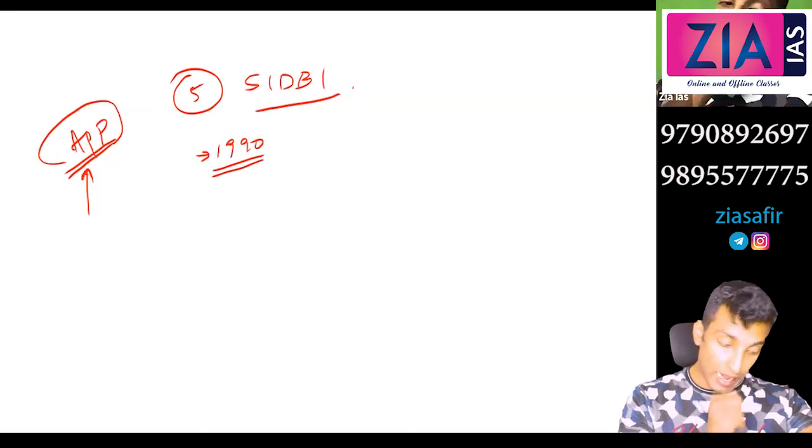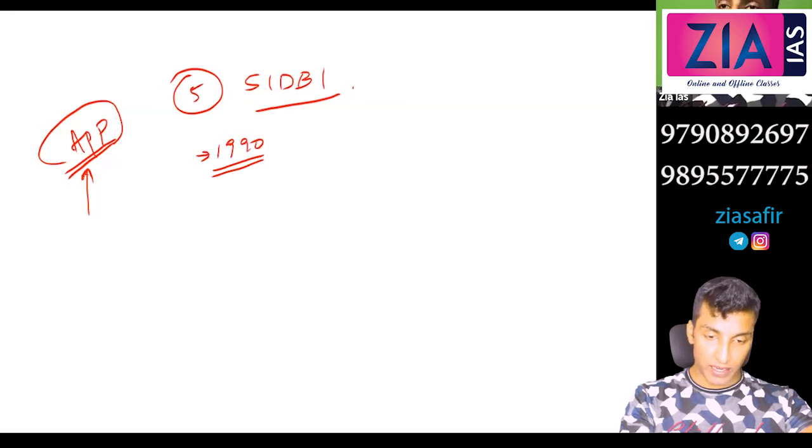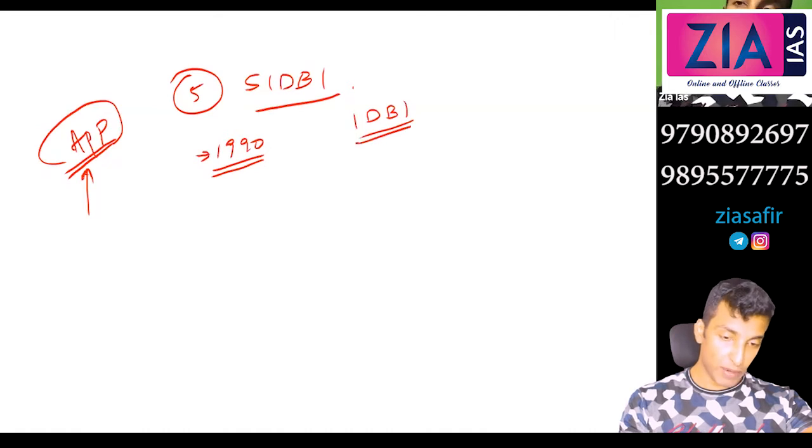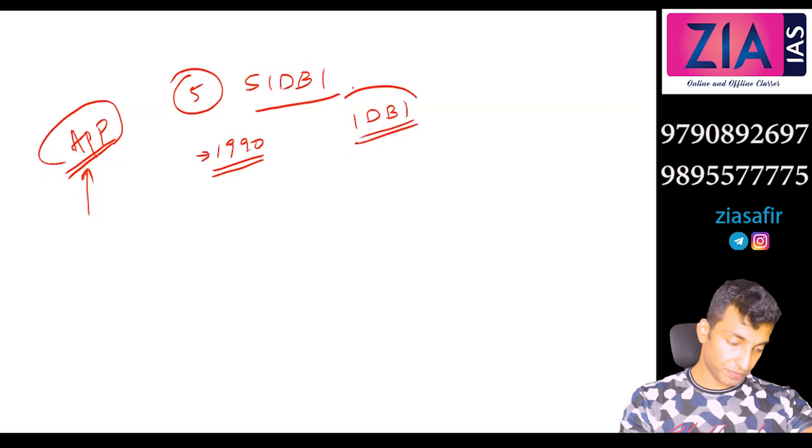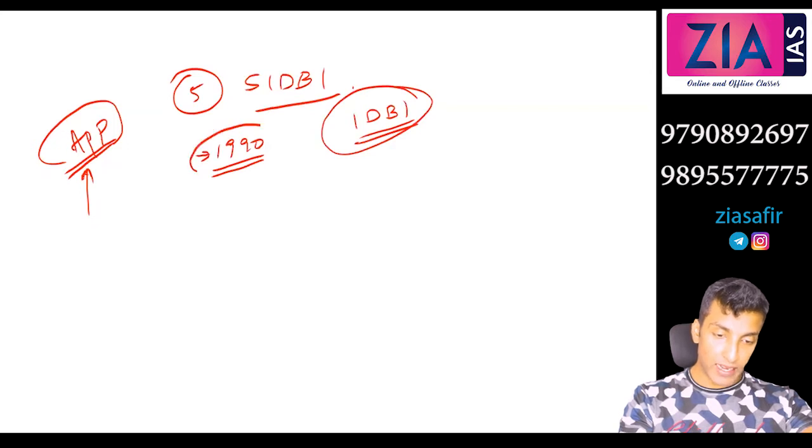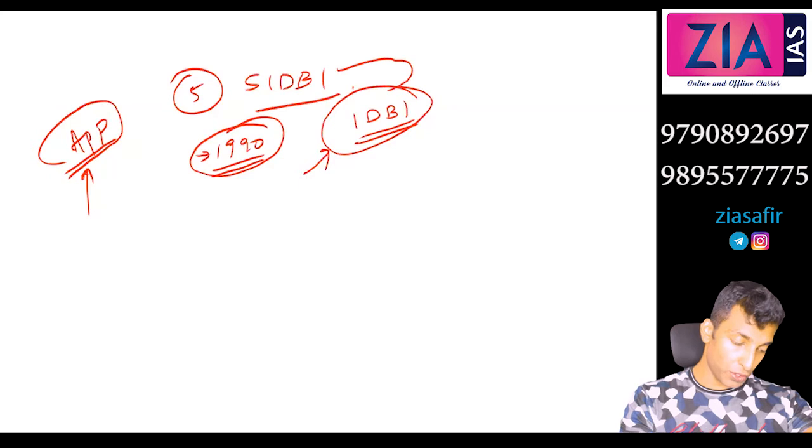So 1990, as a subsidiary of IDBI, right? SIDBI, Small Industries Development Bank of India. Established in 1990 as a subsidiary of IDBI, but later it was granted autonomy.